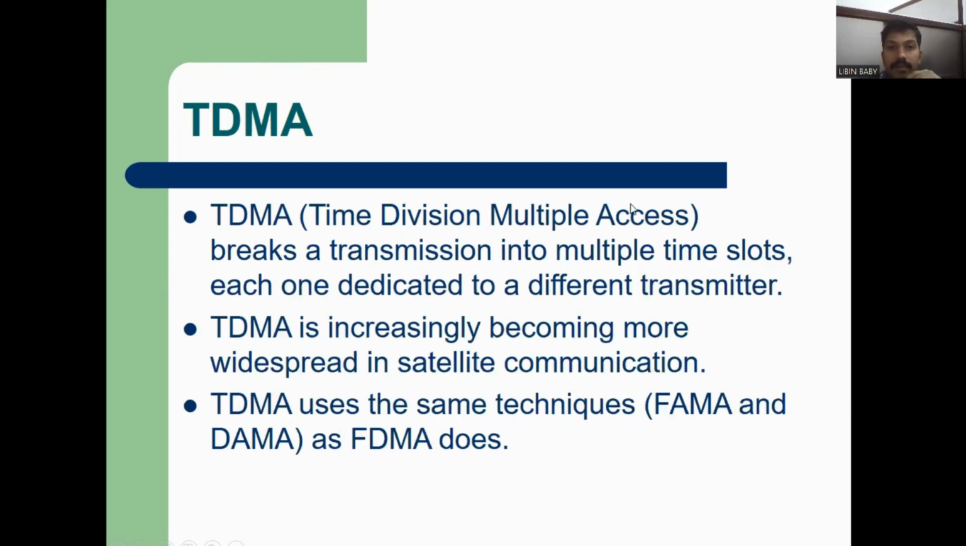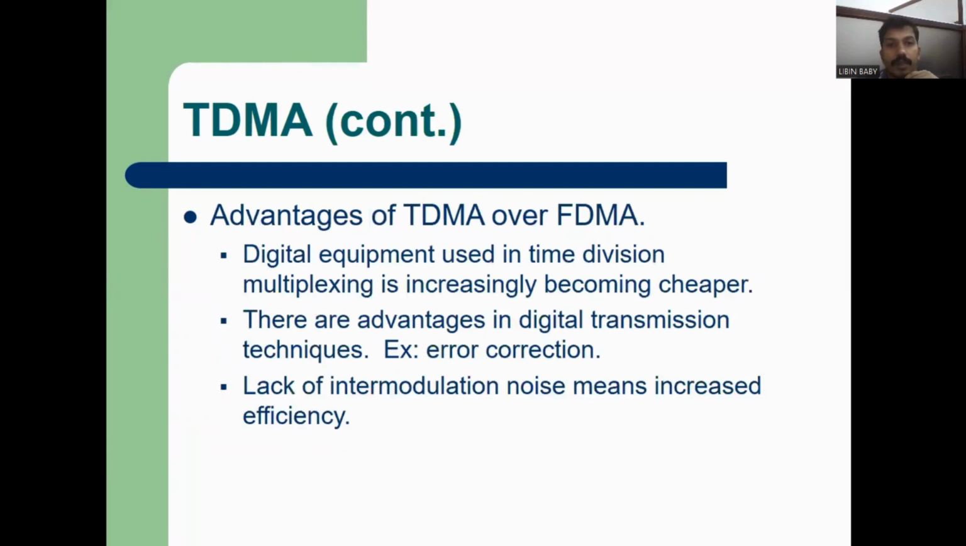Next one is TDMA, time division multiple access. There is a time slot for each communication. Each time slot is dedicated to a different transmitter, so each transmitter has one time slot, and it divides the time that way. TDMA is becoming more widespread in communications. TDMA is also used for broadcast communication and point-to-point communication.